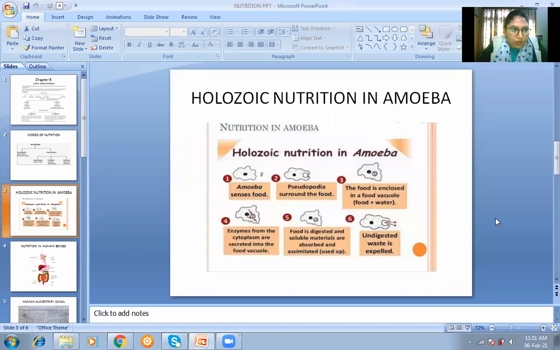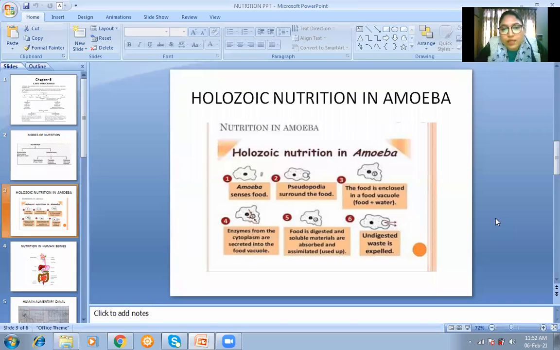Now come to holozoic nutrition in amoeba. Amoeba shows holozoic nutrition. Which are the steps that amoeba shows? It can be divided into four steps: ingestion, digestion, assimilation, and egestion. First of all, you should know what amoeba is. Amoeba is a single-celled organism which shows holozoic mode of nutrition. The way by which it takes its nutrition is known as phagocytosis.